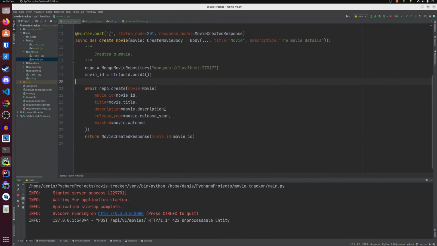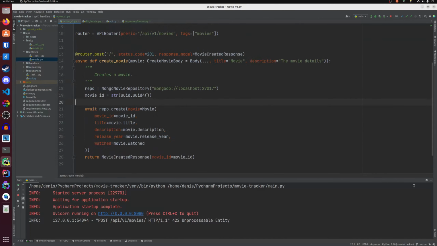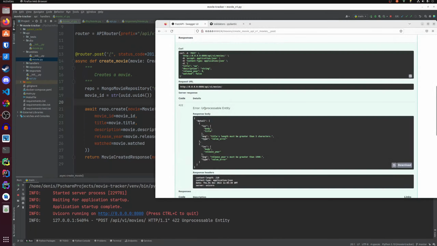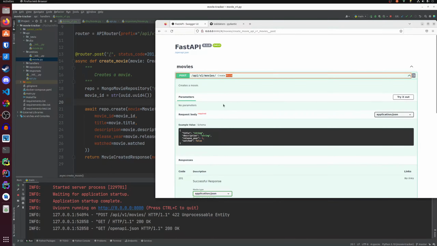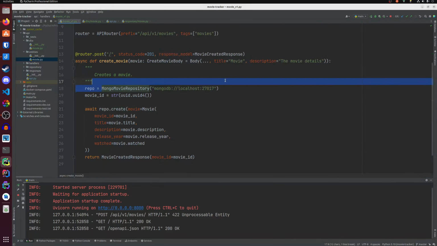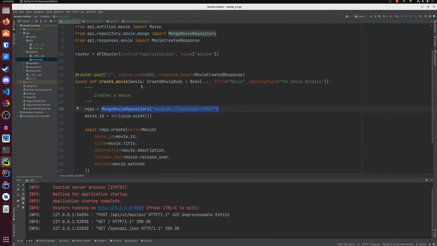And now what we need to handle, before moving on, is this thing here. If you see, this is hard coded, which means if we're gonna unit test this create movie endpoint, we need to use a real database.